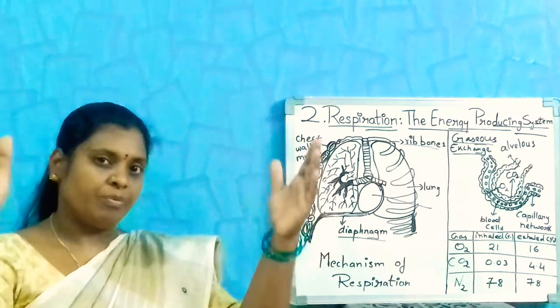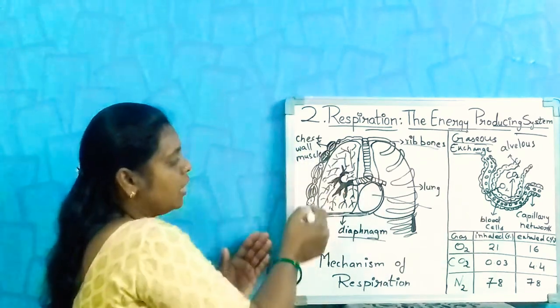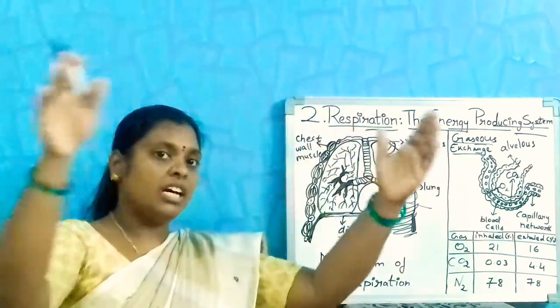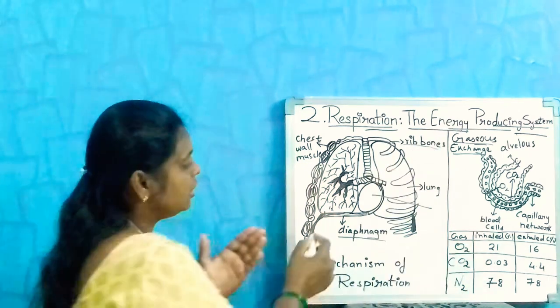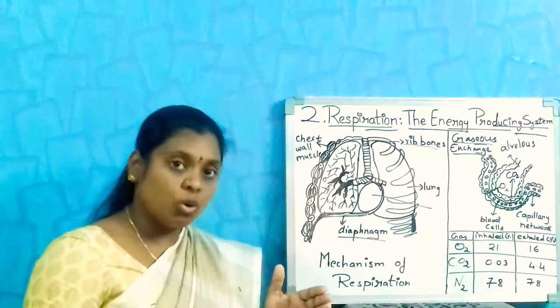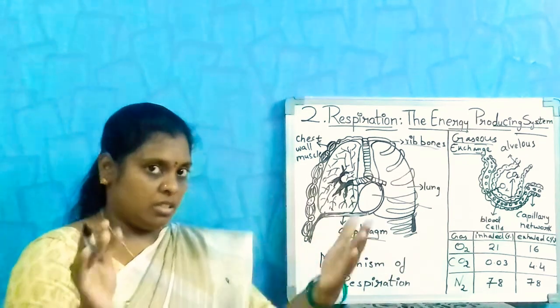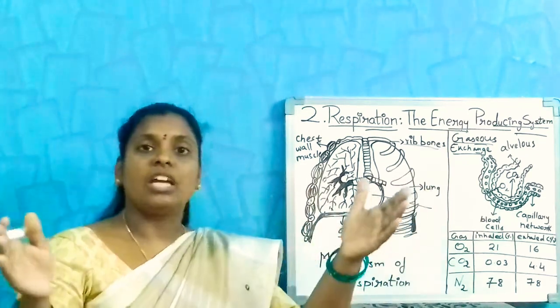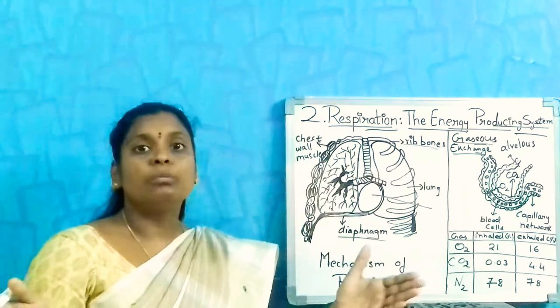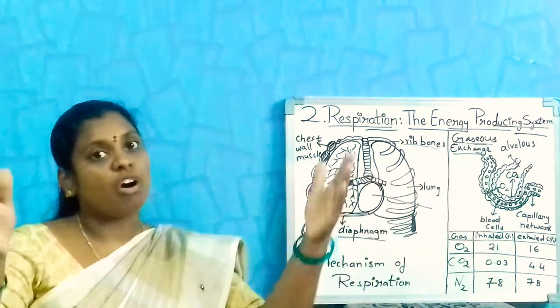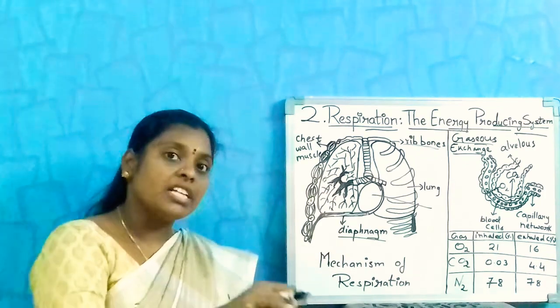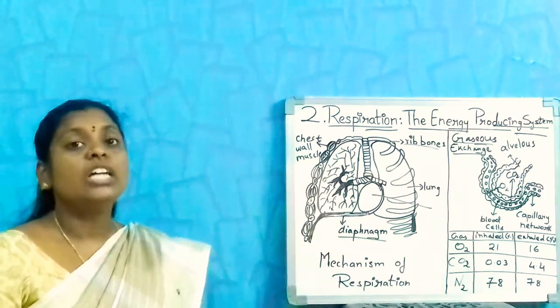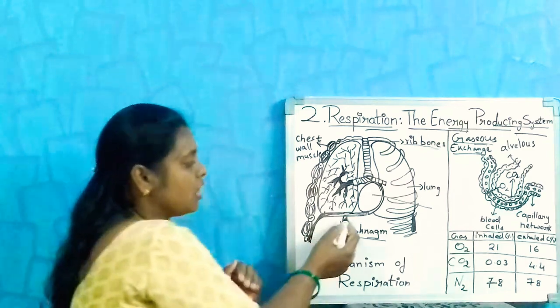If you see, these ribs and muscles are the two walls of a room. Then the diaphragm acts as the floor. Here the rib cage acts as a room, meaning on either side the wall is placed the same way. The diaphragm acts as a floor to the chest cavity.